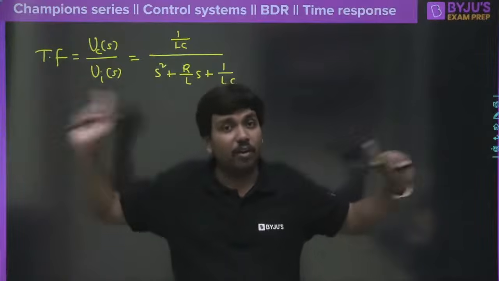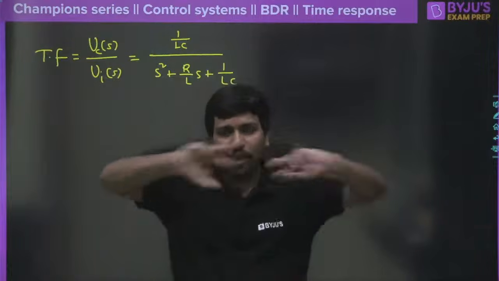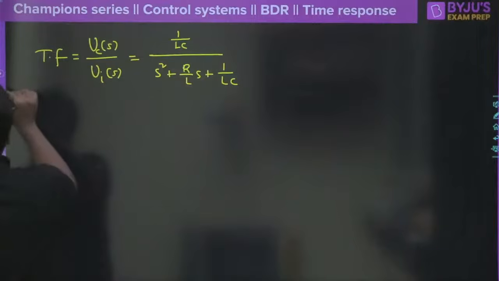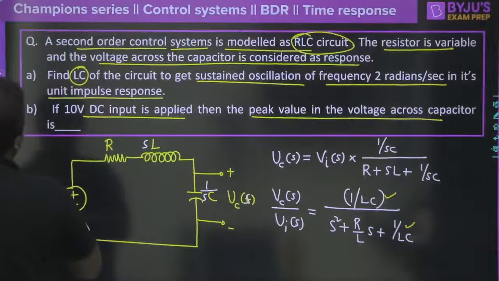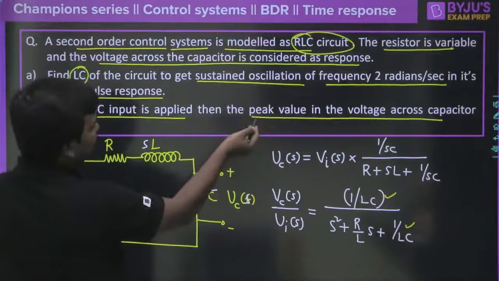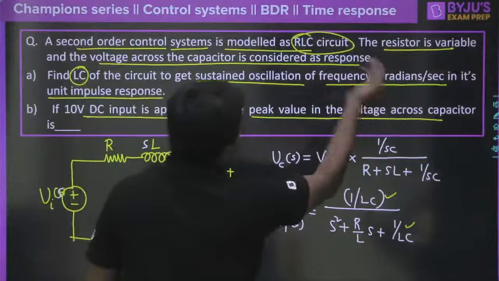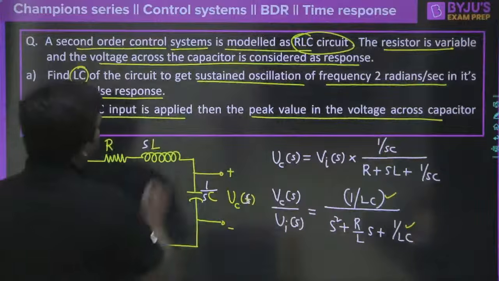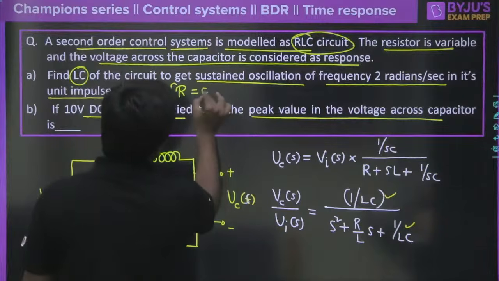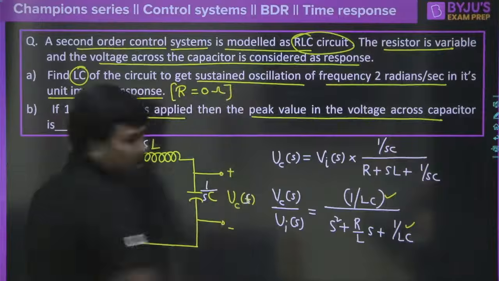I repeat, analog electronics, control system, circuit theory, all three clubbed together, and look at the beauty of this. Now it was clearly mentioned in the very first question: find LC of the circuit to get sustained oscillation of the frequency 2 radians per second in its unit impulse response. And sustained oscillation is possible, meaning with a constant amplitude, only if the resistance value is 0.